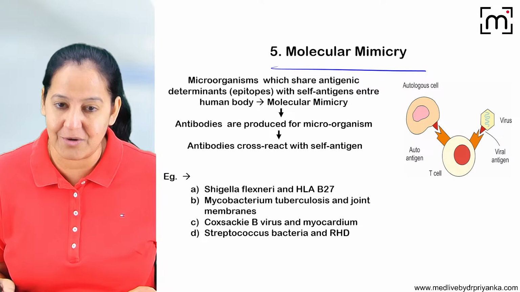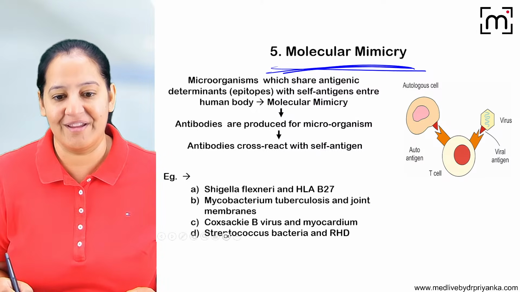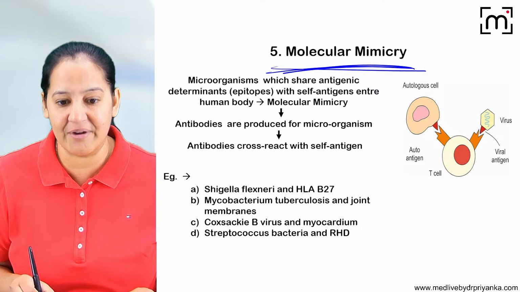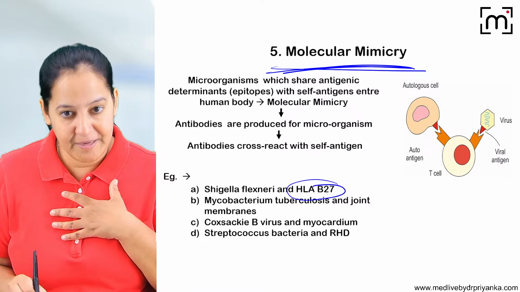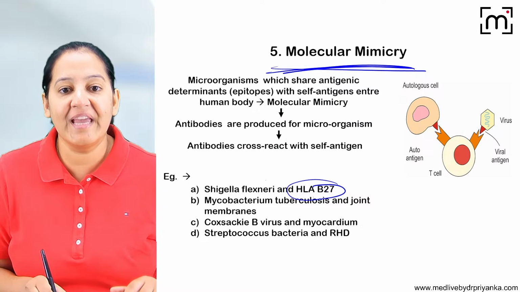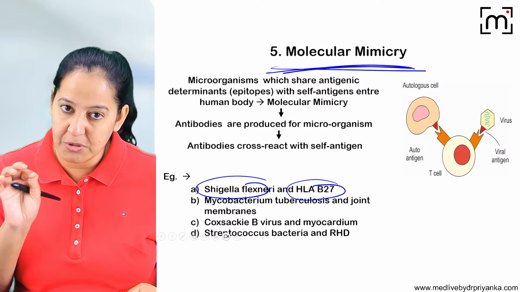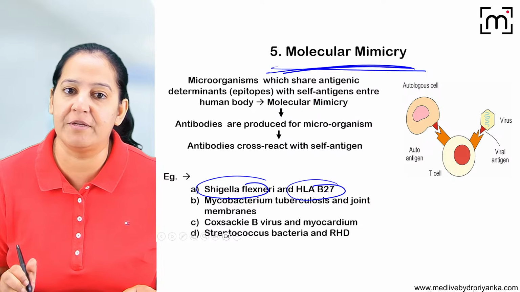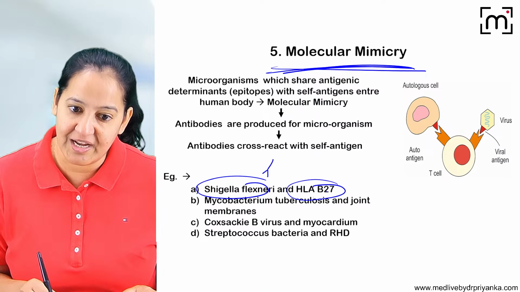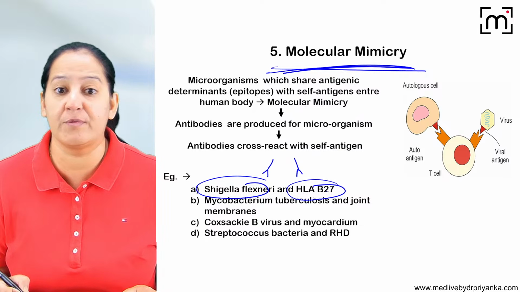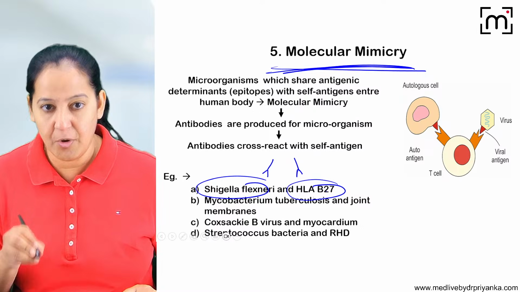People say, yes, got it. So this is molecular mimicry. Okay, what are the examples of molecular mimicry? For example, we all have HLA-B27. If Shigella enters, Shigella also has the same antigen as HLA-B27. So antibodies are formed against Shigella, but the antibodies start killing the HLA-B27 cell also. So that is molecular mimicry.